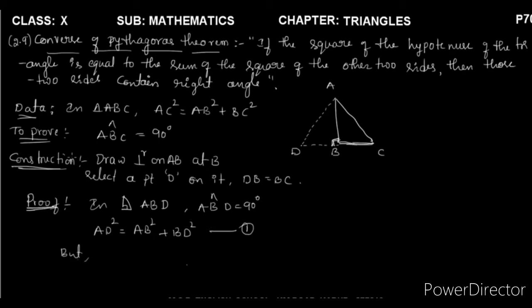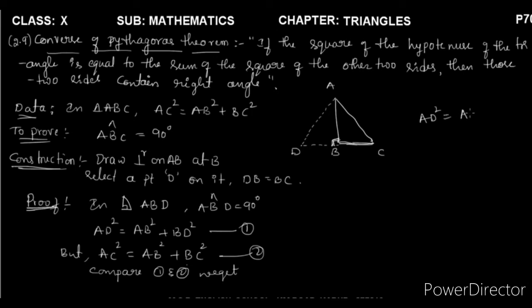But from the given data or from the given information, we know that AC square is equal to AB square plus BC square. So this is called equation number 2. By comparing both the equations, compare 1 and 2, we get, you just observe the proof here, AD square is equal to AC square.